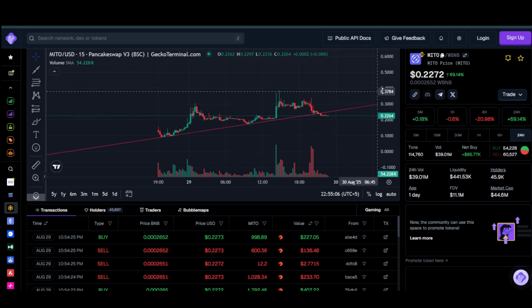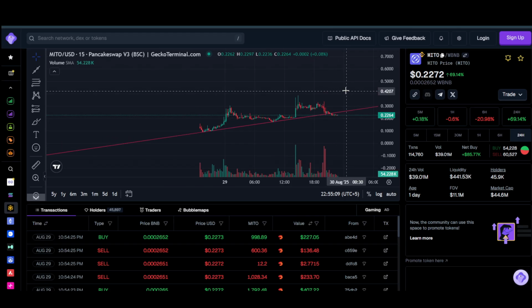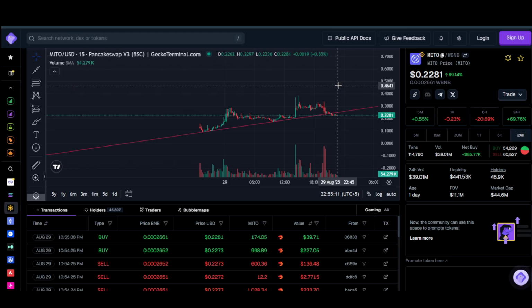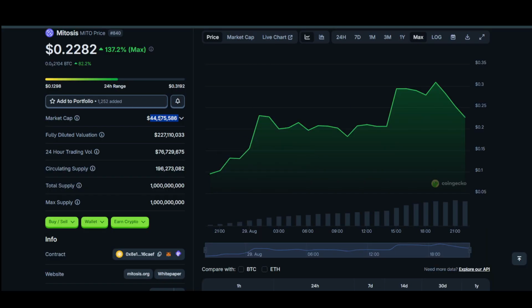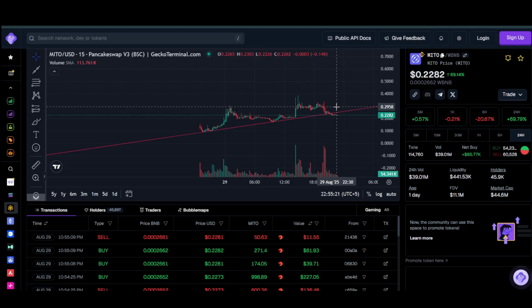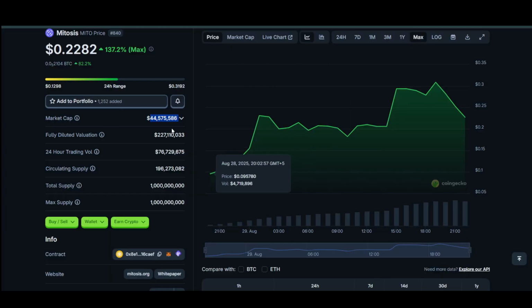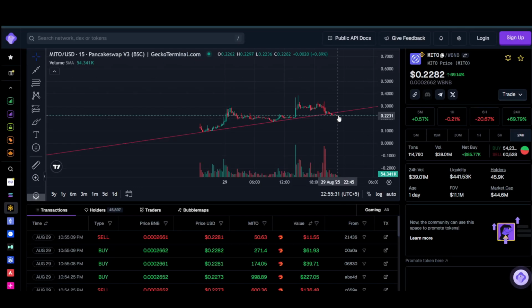So again, if we see some kind of news, I think the token can push as high as 50 cent or even higher than that, because it is holding really well, unless we see these massive airdroppers sell the token. If we have massive airdrop farmers and they don't dump the token in the market, I think the token could actually go as high as 50 cent. If not, we may be going as low as 17. If that doesn't hold, we could be going as low as 9.5 or even lower than that.